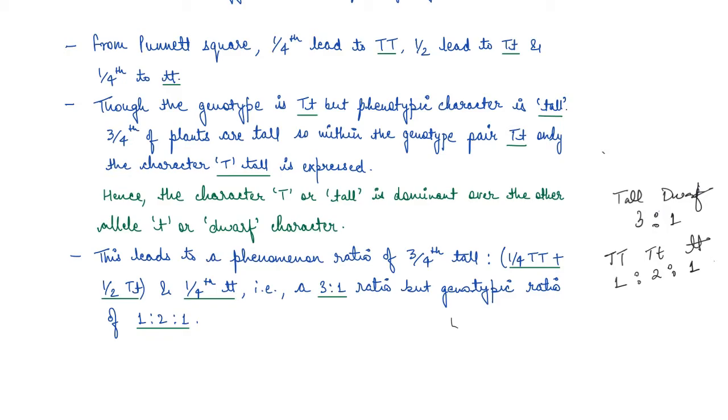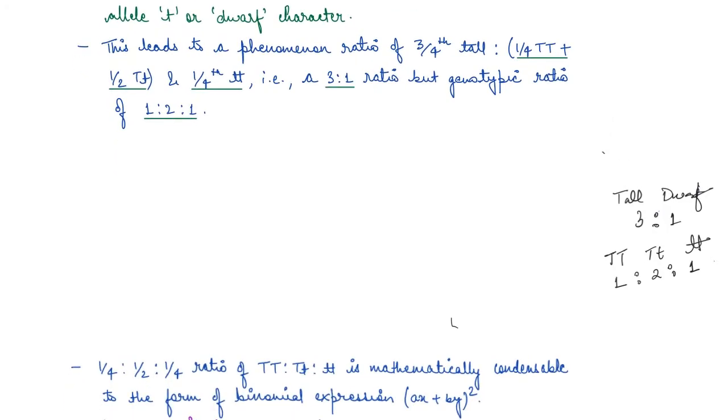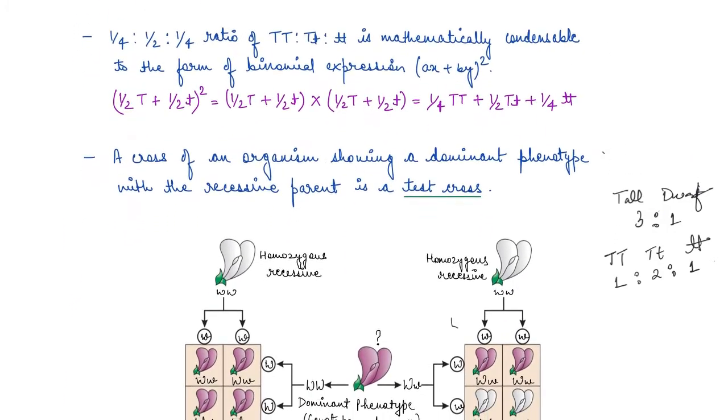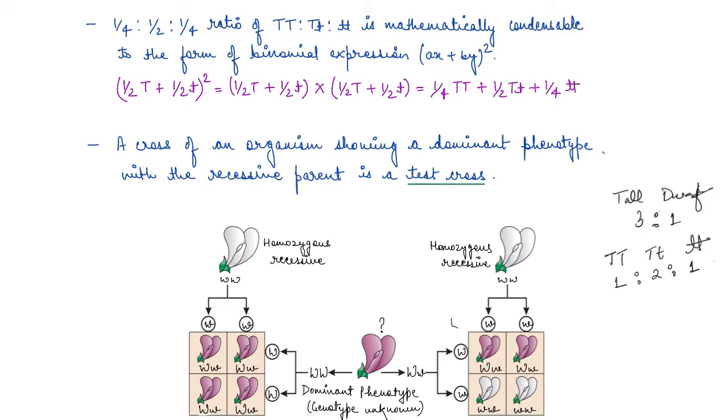So I hope you'll remember this very well. It is very important. I'll repeat it again that the inheritance of one gene is very important, right? So a cross of an organism showing a dominant phenotype with a recessive parent is known as a test cross. That is a test cross, right?